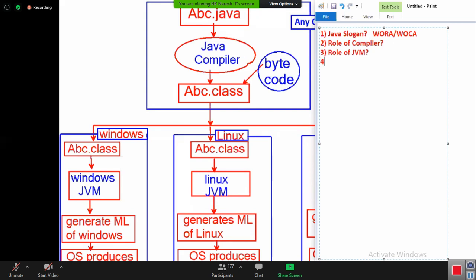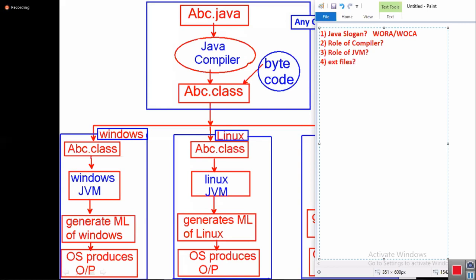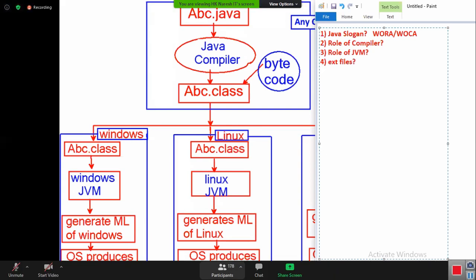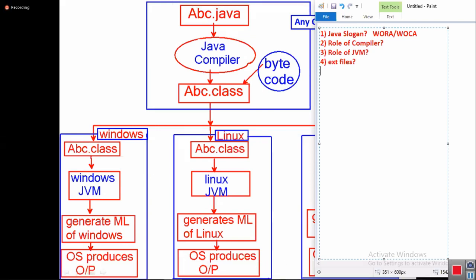The next fourth point. What are the different extension files Java supports? Java supports only two extension files: .java and .class. In C, we have three extension files: .c source code, .obj compiled code, .exe executable code.